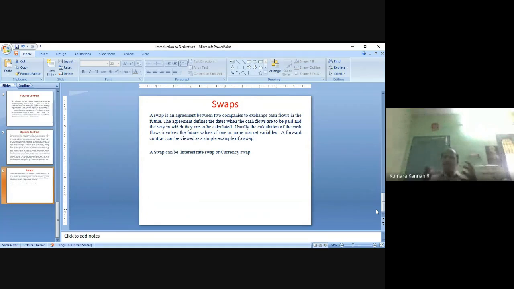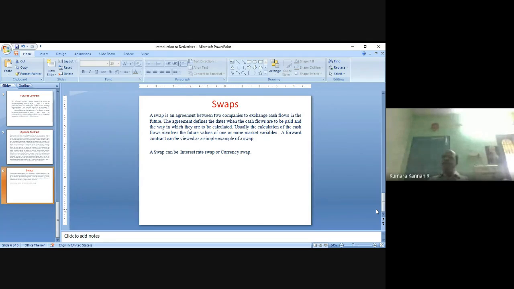So for the fund, suppose 10 lakh rupees he is raising in the capital market, he is willing to pay a fixed interest rate based on the market interest rate, no problem. But fixed, he doesn't want a floating or flexible interest rate. He wants a fixed interest rate, right? But the lender is willing to give 10 lakh rupees and wants a floating interest rate, right? So he is interested in a fixed interest rate, but he is getting the money at a floating interest rate.